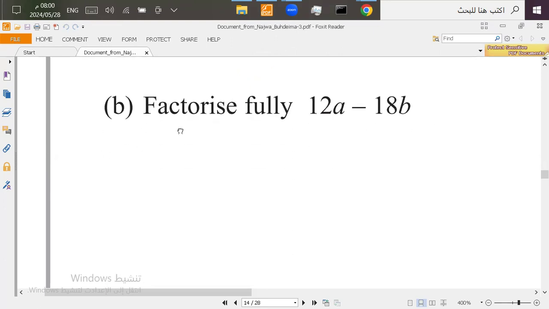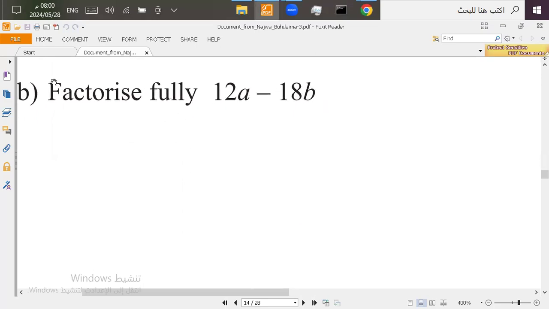Question B, factorize fully. As we said before, factorizing means breaking down these elements into their prime factors. So here, I'm going to break this down. 12 is 2 times 2 times 3. And then we have an A, so it's going to be multiplied by A. Same idea here.